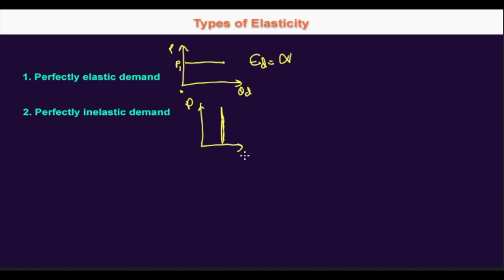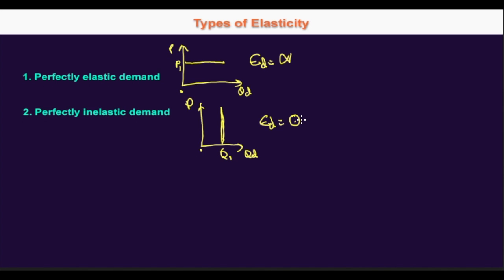This would be price, quantity demanded. Whatever the price changes, the quantity demanded does not change at all. It is totally unresponsive. So there will be only one quantity demanded by the market. Here, because it is unresponsive, the elasticity would be 0.